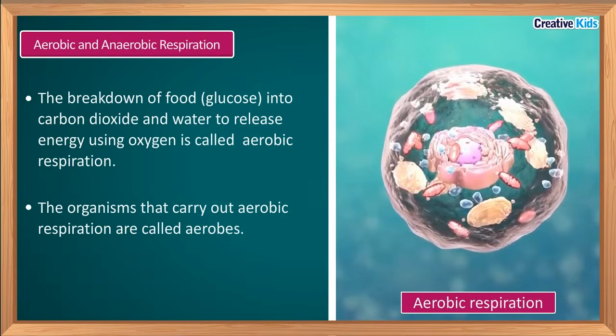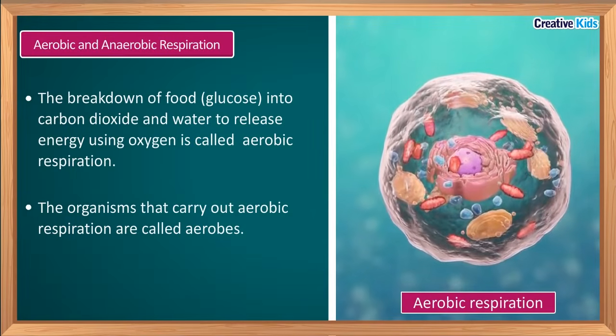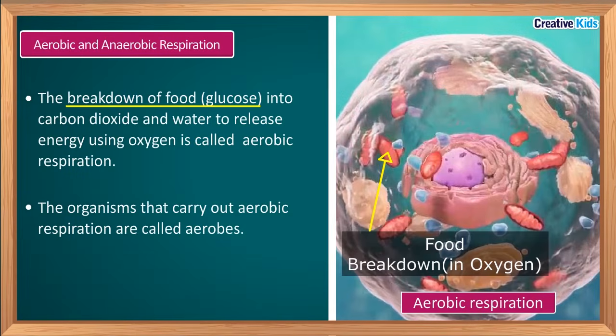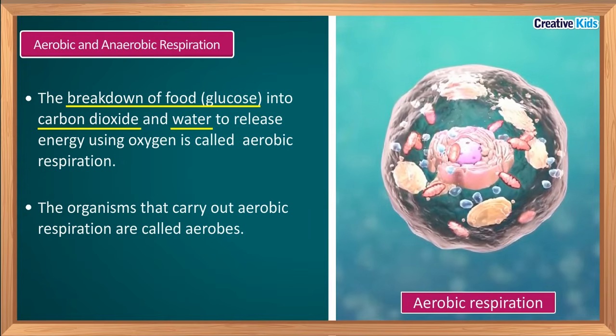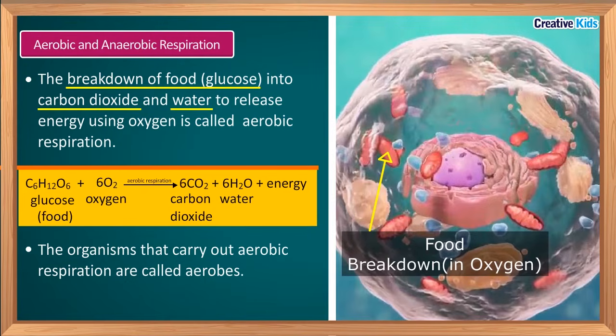What is aerobic respiration? When the breakdown of food takes place in the presence of oxygen, then it is called aerobic respiration. In this process, carbon dioxide and water are released. How can we write this process in the form of an equation? Let's see. C6H12O6 plus 6O2, in the presence of oxygen, aerobic respiration, 6CO2 plus 6H2O plus energy.